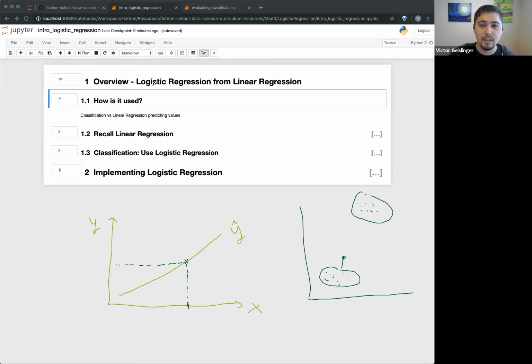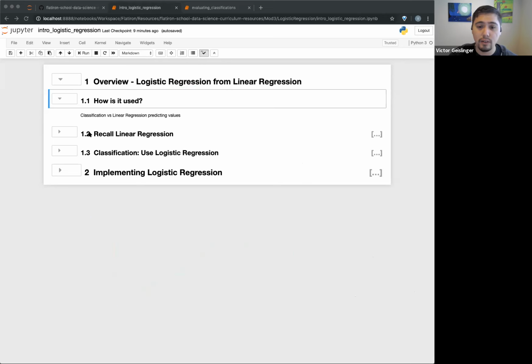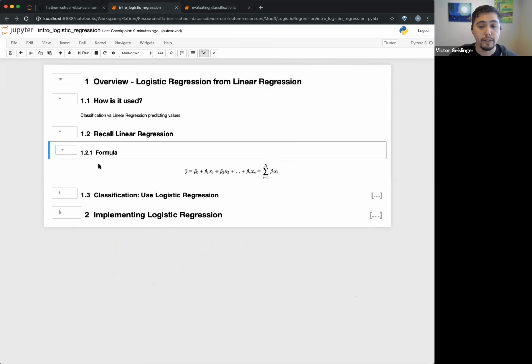Logistic regression plays off classification, but we'll use concepts of linear regression, and we'll see that in a second. Again, recalling a little of linear regression, we have this equation, the generalized form of multiple linear regression, where we have multiple variables, multiple features. Can you see that okay? Good. So we have essentially our intercept.